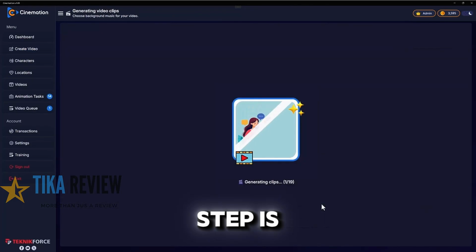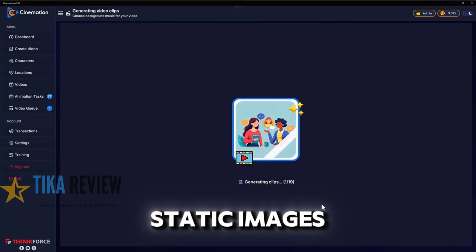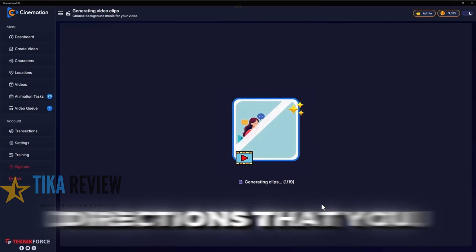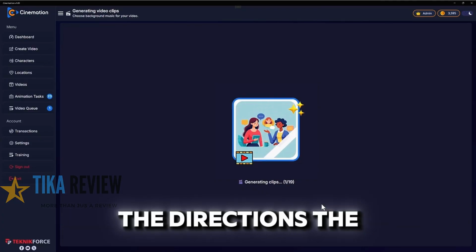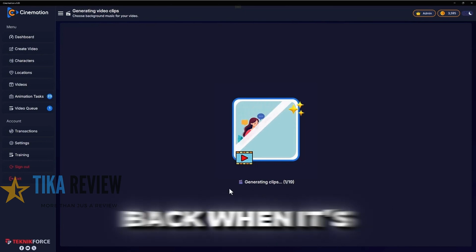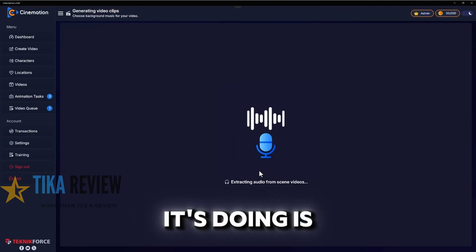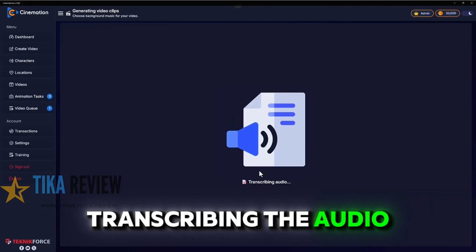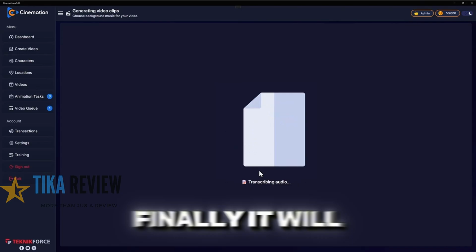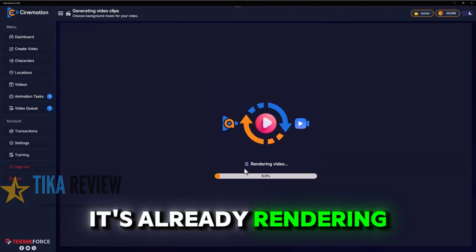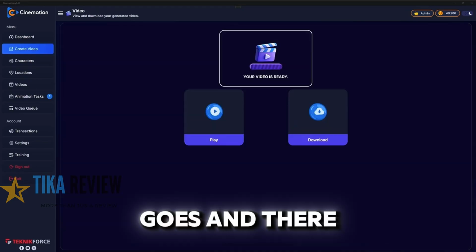And the last step is it's animating the static images and turning them into videos based on the directions that you gave them, or based on the directions the AI generated. And this takes a few minutes, so it'll be back when it's done. And now what it's doing is it is creating the audio, transcribing the audio, and then finally it will create the video. It's just gonna take a few more seconds. It's already rendering the video, and here it goes. And there we have it.